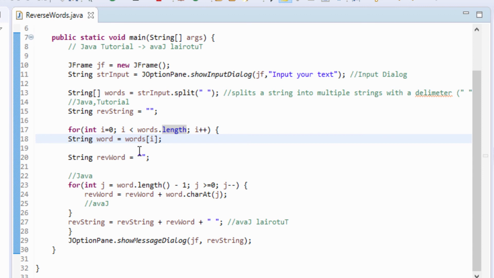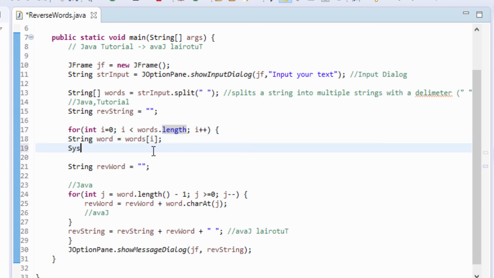So here what we will do is add a System.out.println so that you can see what's going on. System.out.println, then we will put the word.